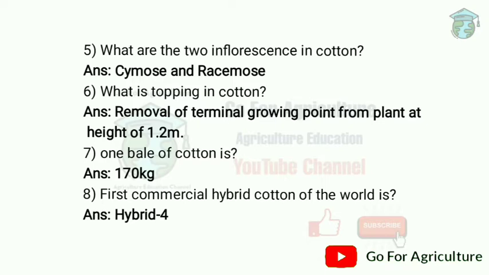Next question, what is topping in cotton? Topping means removal of terminal growing point at a height of 1.2 meter. Topping is to encourage sympodial branching and boll development. That is the main advantage of topping. So next question, one bale of cotton is 170 kg. Bale is a measurement of fiber we can say.